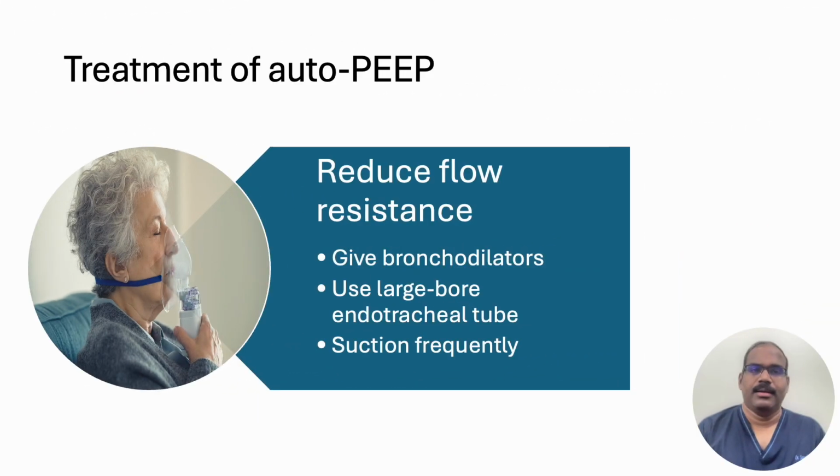So how do you tackle or manage AutoPEEP? First, treat the problem, reduce the flow resistance, which is very important. These are the methods to tackle the flow resistance. Give bronchodilators, medical treatment, yes. Your airway devices should have adequate caliber, a large bore endotracheal tube, and make sure the tube inner lumen is cleared of secretions. Any clogging of your devices with secretions will increase the airflow limitation further, so remove those.